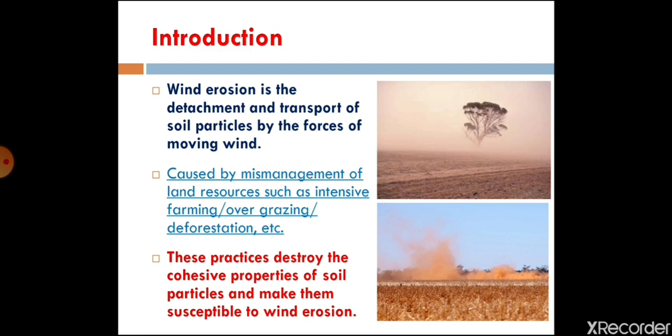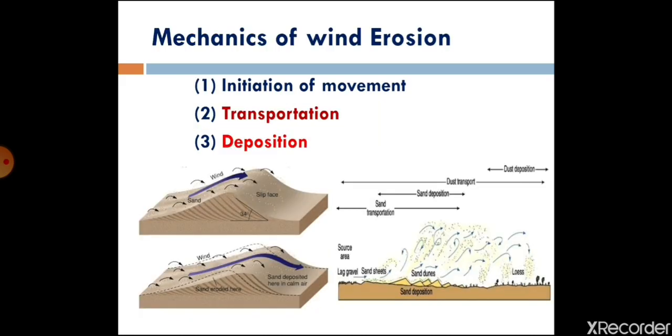Due to climate or high temperature, the moisture will go from the soil surface, and slowly it will become dry, and when it becomes dry, the chances of wind erosion become high. So due to temperature and such kinds of practices, it also destroys the cohesiveness property of the soil.